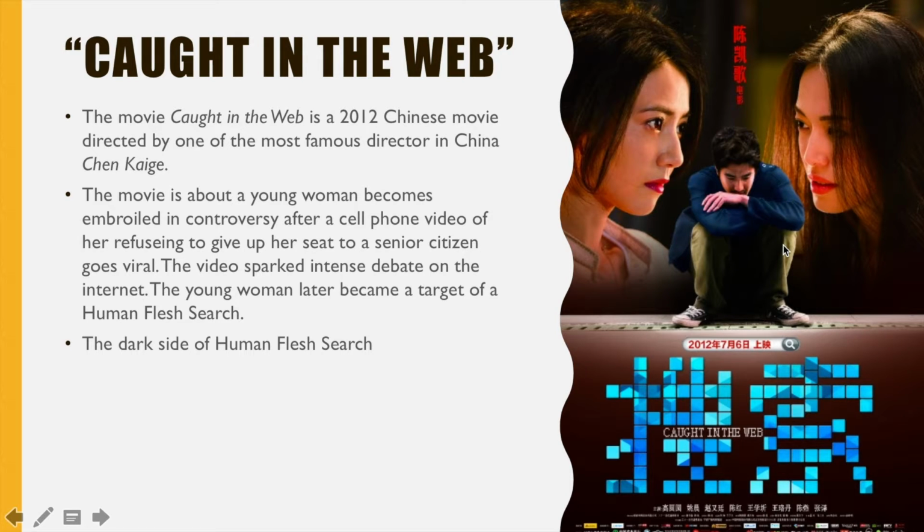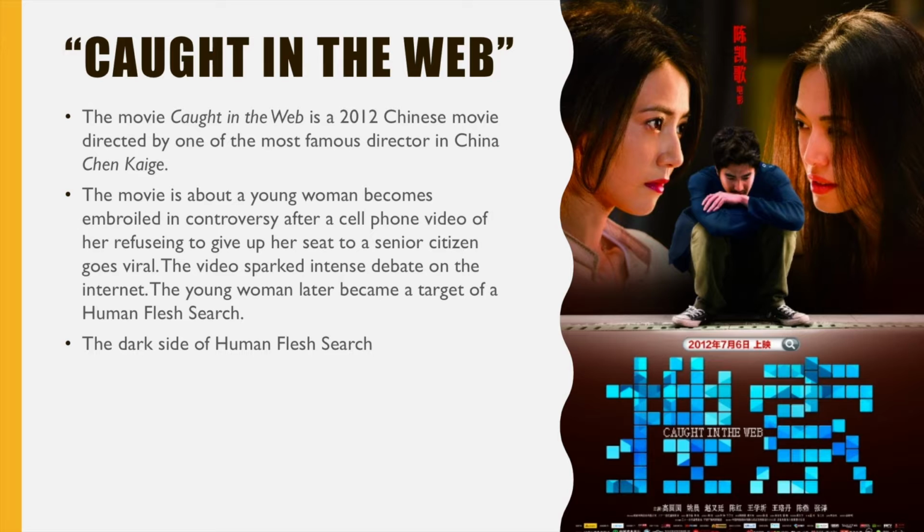Caught in the Web is a 2012 Chinese movie directed by one of the most famous directors in China. The movie is about a young woman who becomes embroiled in controversy after someone posted a cell phone video of her refusing to give up her seat to a senior citizen on Weibo. The video sparked intense debate on the internet. The young woman soon became a target of a human flesh search. All of her personal information got exposed online, and her private life was heavily influenced by it. This movie perfectly illustrates the dark and ugly side of social media.